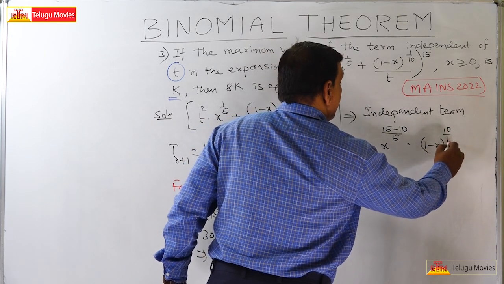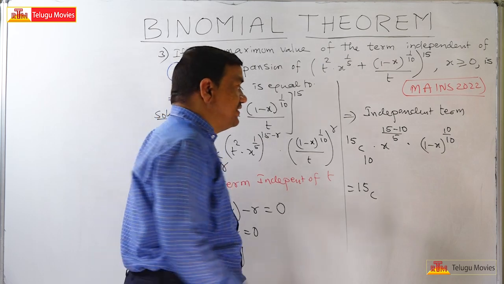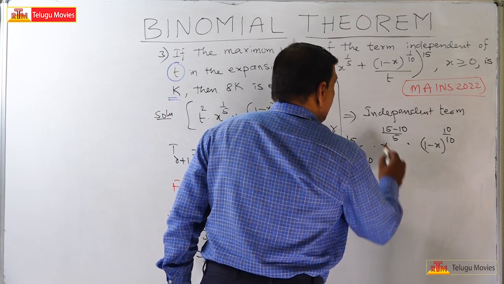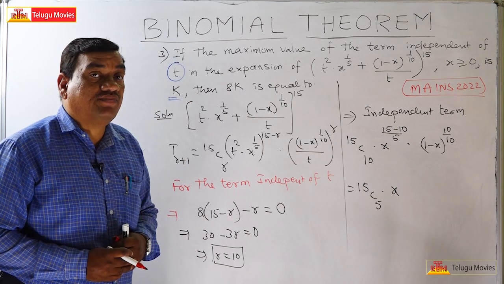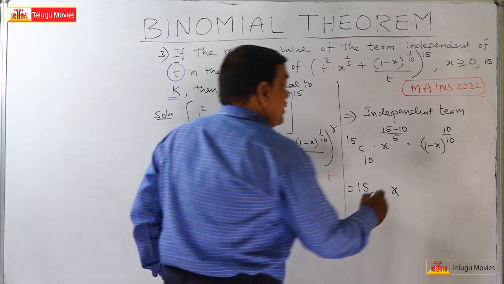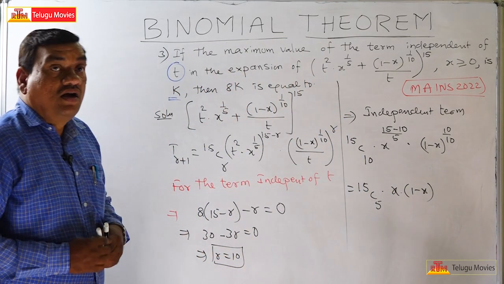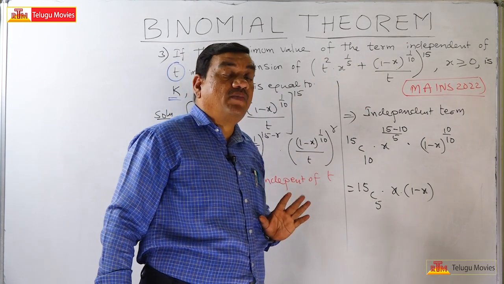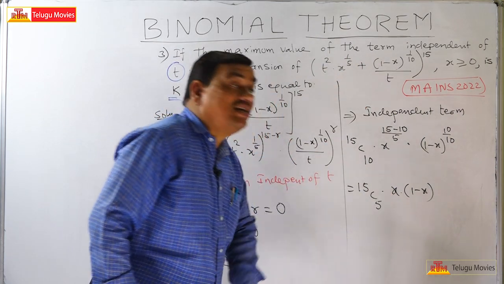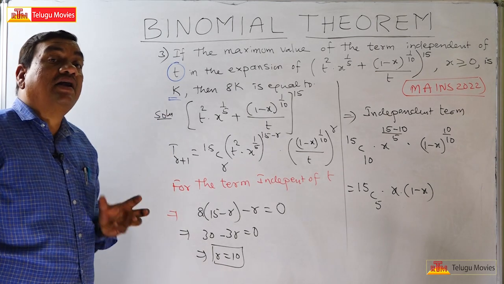So 15C10 is the same as 15C5, into x to the power of 15 minus 10 by 5, that is x to the power of 1, into (1 minus x). So in this binomial expansion, this is the term which is independent of t.